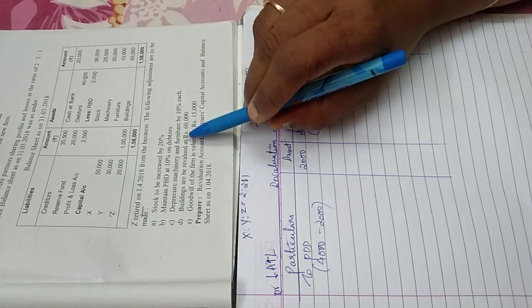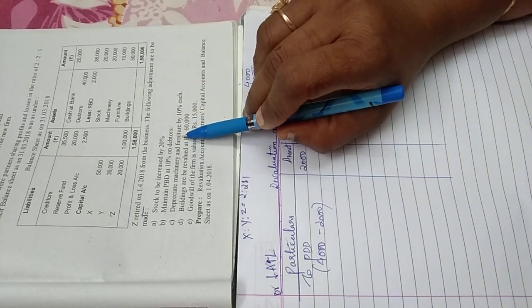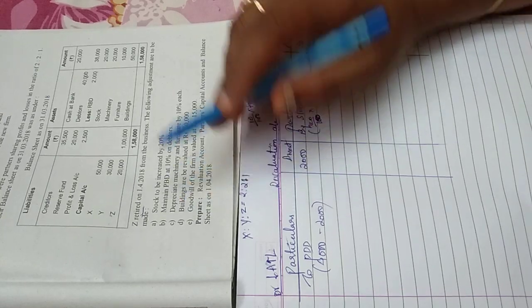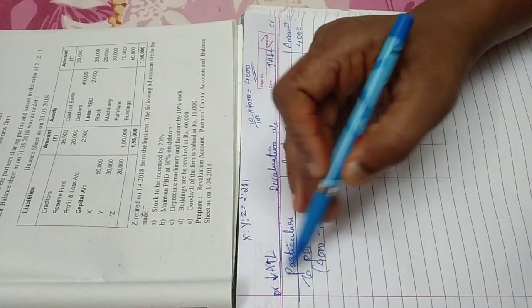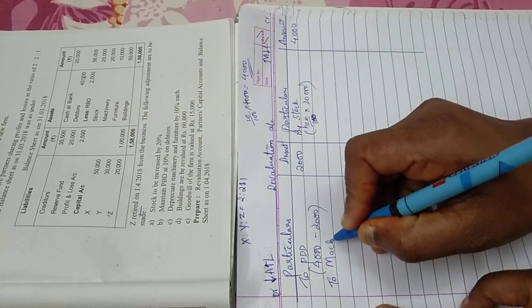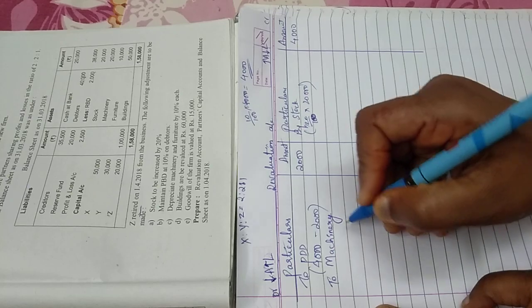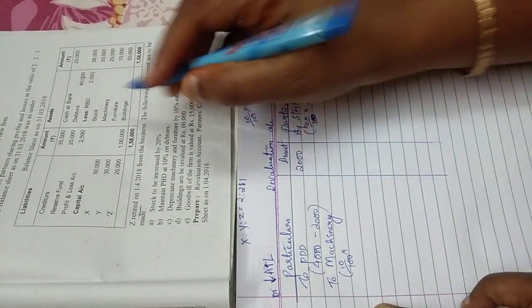Next, depreciate machinery and furniture by 10%. Machinery and furniture both are assets. Depreciate means the value of the asset decreases, so a decrease in asset comes this side. I will write to machinery. How much is machinery depreciated? 10% on machinery value.